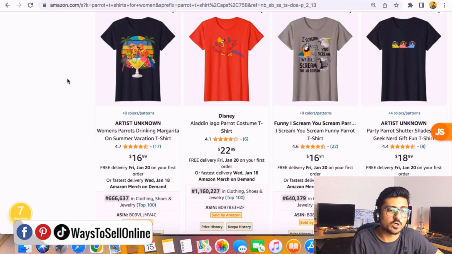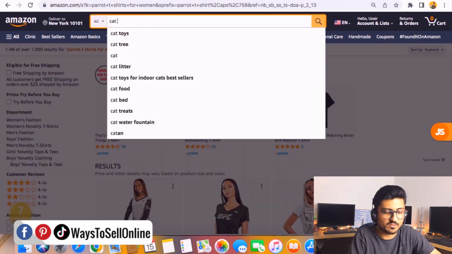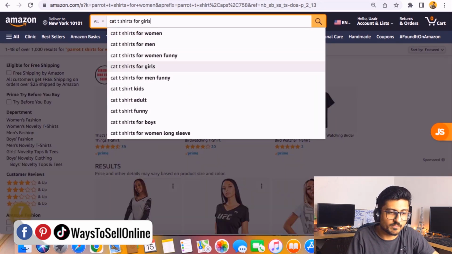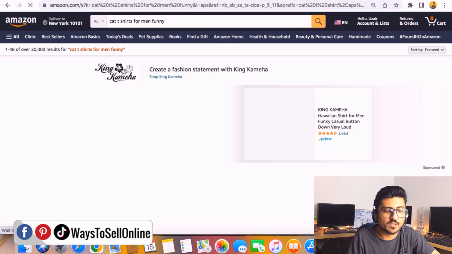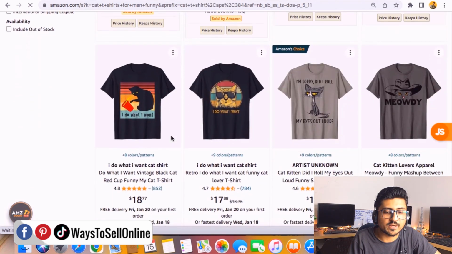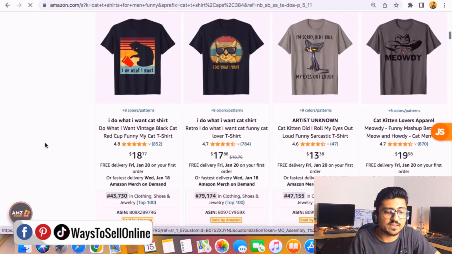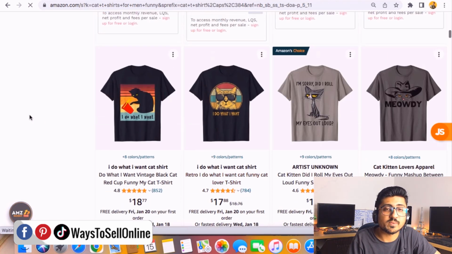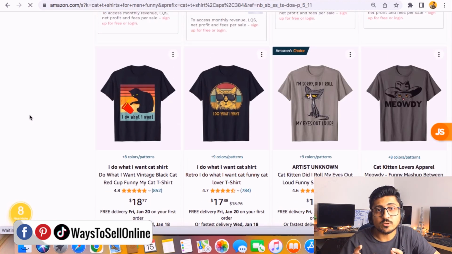For example, if you go up and type cat t-shirt for men funny, I can find these kinds of t-shirts. You can see that this is a simple design like crazy cat daddy. And if I go further down, I can find more designs as well. You can see that these are selling for $18, $17, $13. So by just doing this, by just uploading designs, you can try to rank your designs.